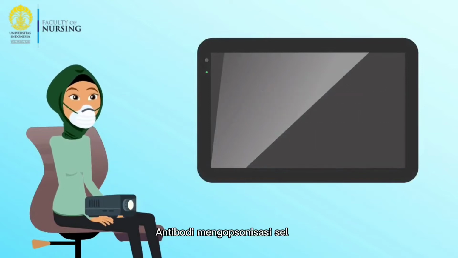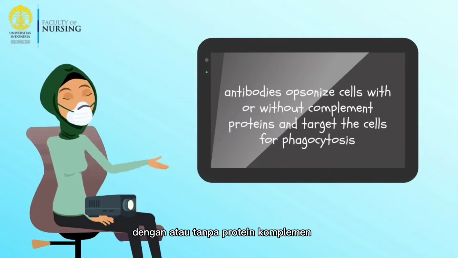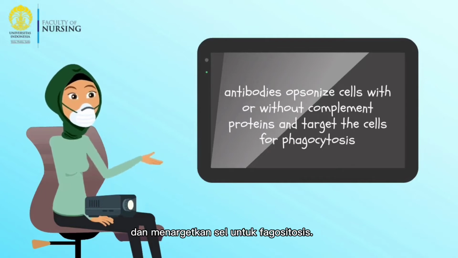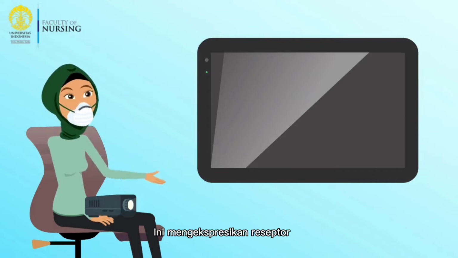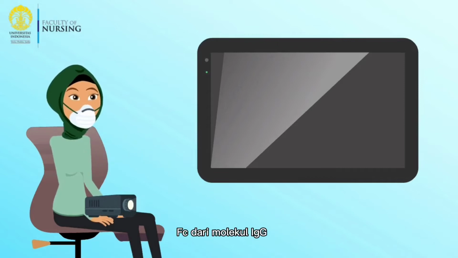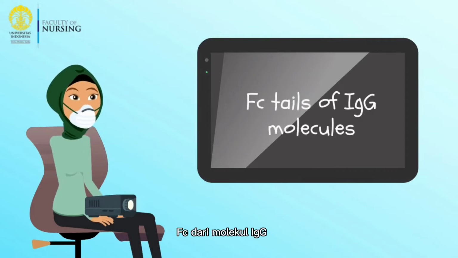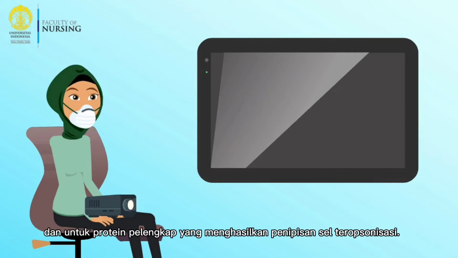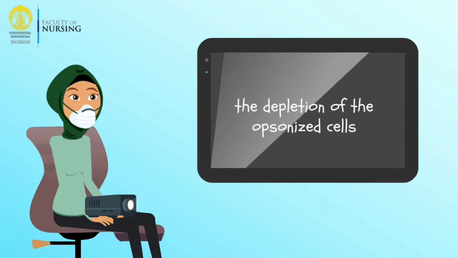The antibodies opsonize cells with or without complement proteins and target the cells for phagocytosis. Phagocytes express receptors for the Fc tails of IgG molecules and for complement proteins, and this results in the depletion of the opsonized cells.